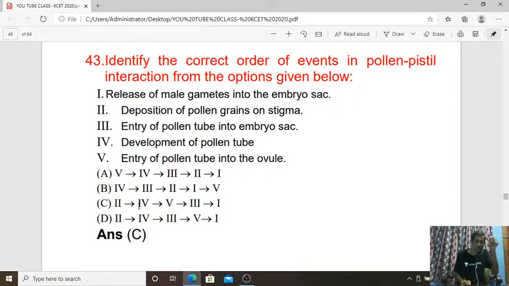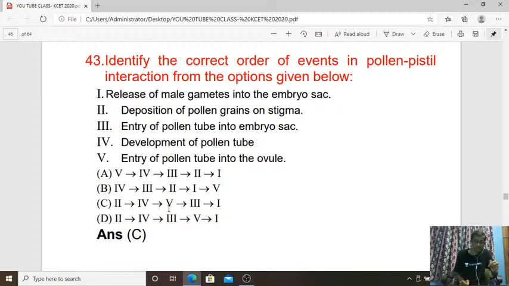If the pollen grain falls on a compatible type of stigma, the stigma will allow the germination of the pollen grain and development of the pollen tube. Then the entry of the pollen tube into the ovule is the next step.